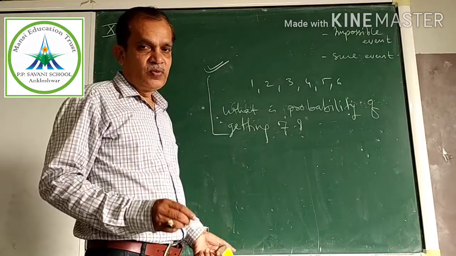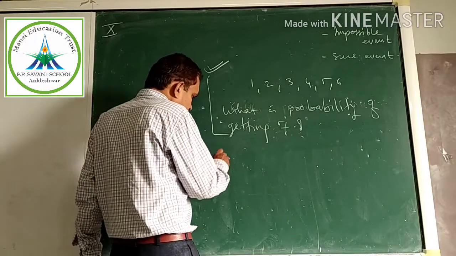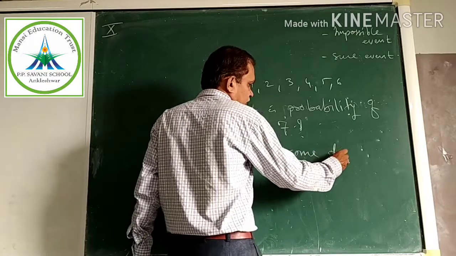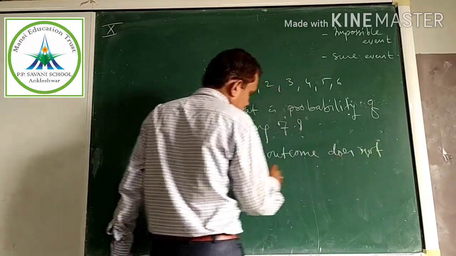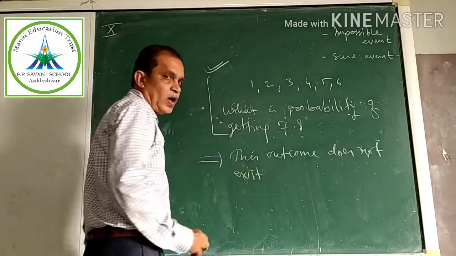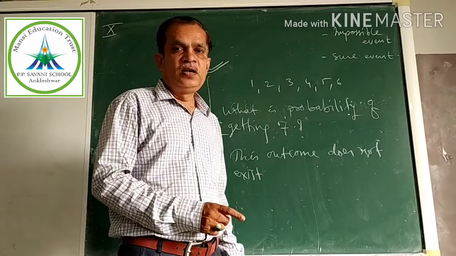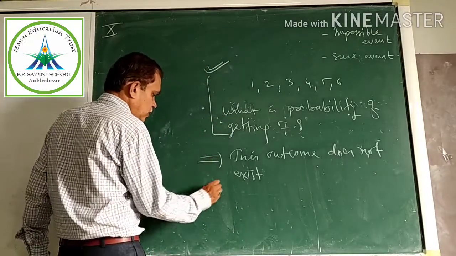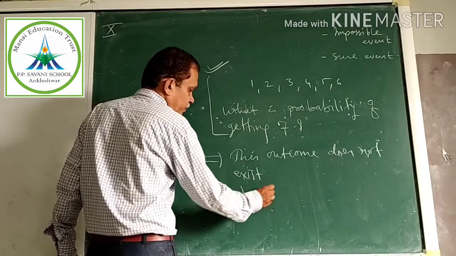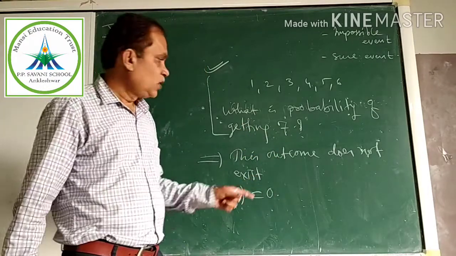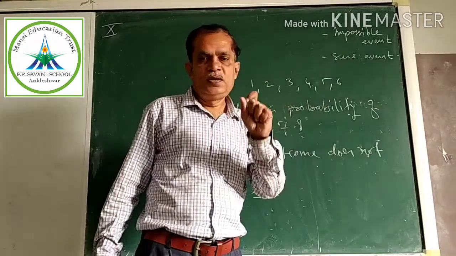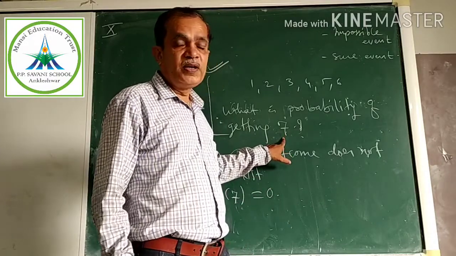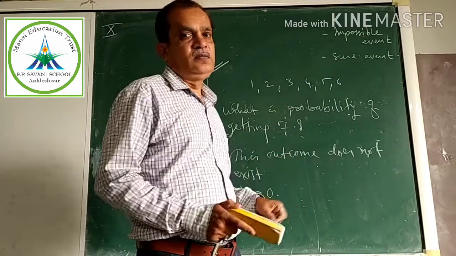No. So this outcome does not exist. And if an outcome does not exist, then the probability of such an outcome is 0. Therefore, the probability of 7 is 0, because outcome 7 is impossible. And such an impossible outcome is known as an impossible event.